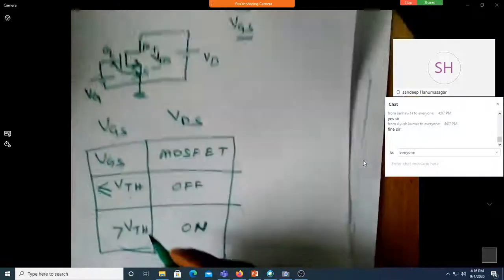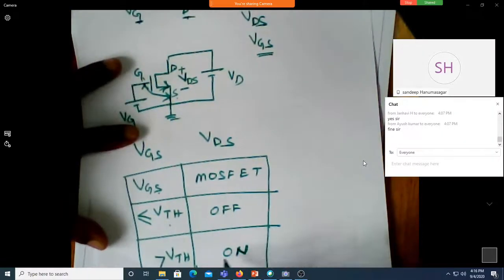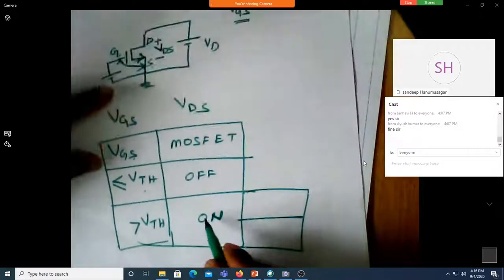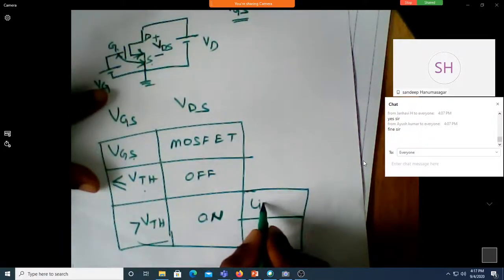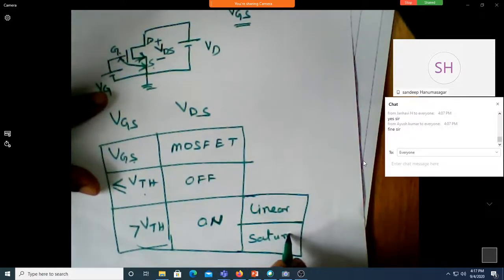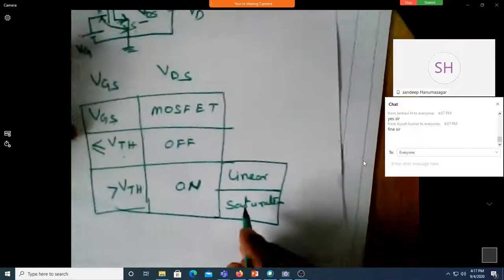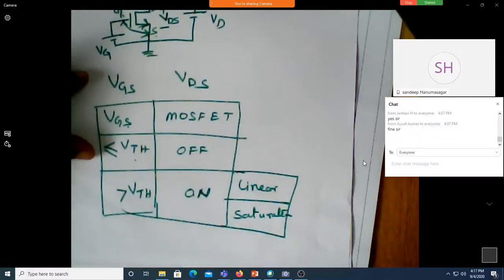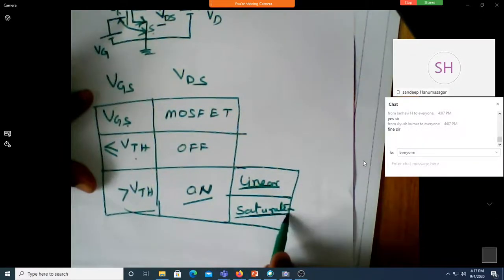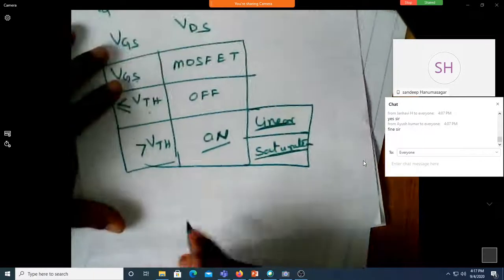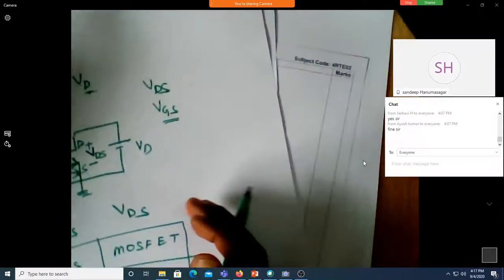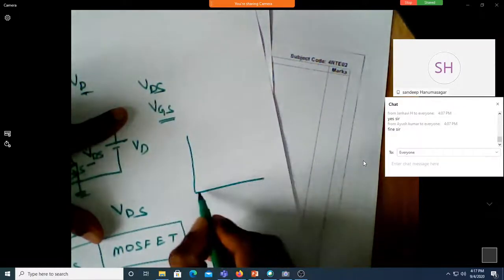So in this case, we have two more regions. When the MOSFET is on, it can be either in the linear region or the saturation region. Correct? Yes. So let us see what this linear and saturation region is. Did we actually do this in the morning simulation?